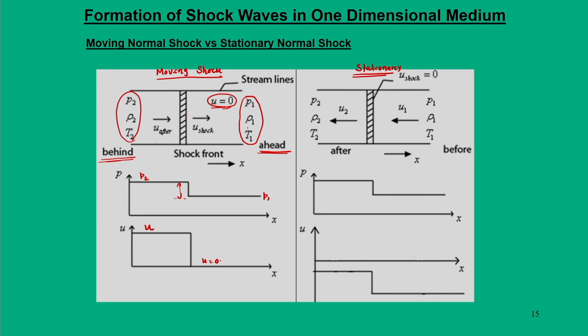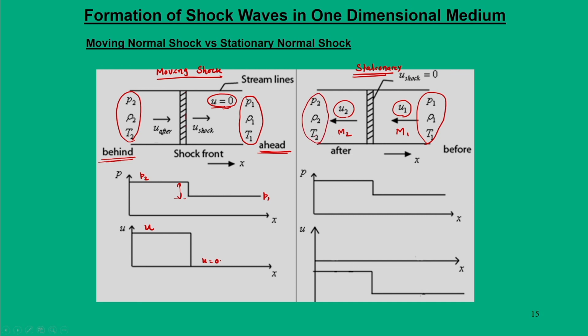Before the shock our condition was P1, rho1, T1, but we allow the gas to move at u1, and finally we arrive at this final velocity of the gas u2. This corresponds to a Mach number M1 and this corresponds to a Mach number M2. So, this is after the shock.